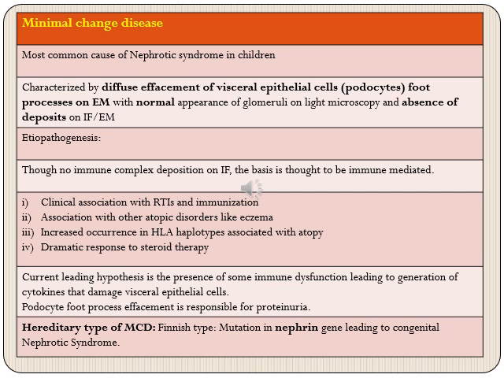So the current leading hypothesis is the presence of some immune dysfunction which leads to generation of cytokines that are directed mainly against the visceral epithelial cells, leading to effacement of their foot processes, and their effacement leads to proteinuria in these patients. There is also a hereditary type of minimal change disease which is called the Finnish type. Here, there is a mutation in the nephrin gene which leads to congenital nephrotic syndrome in these patients.